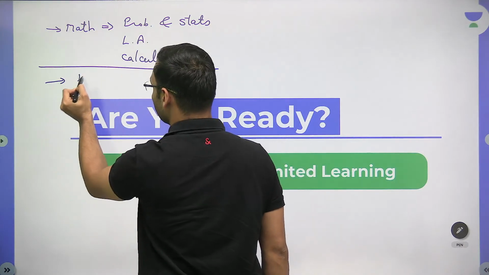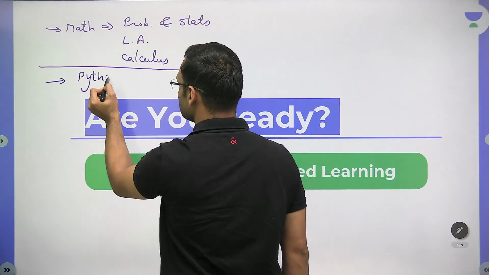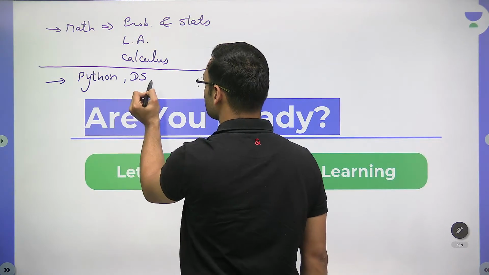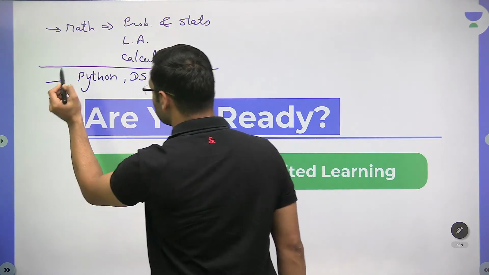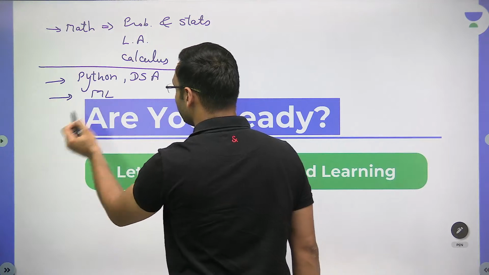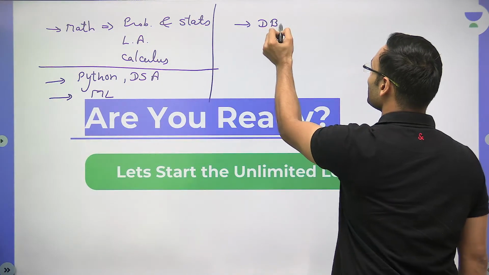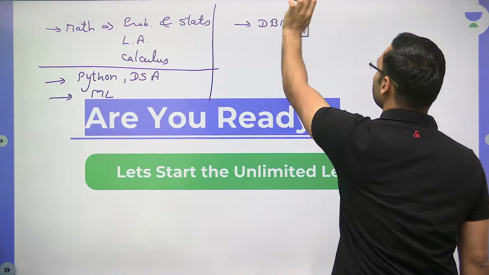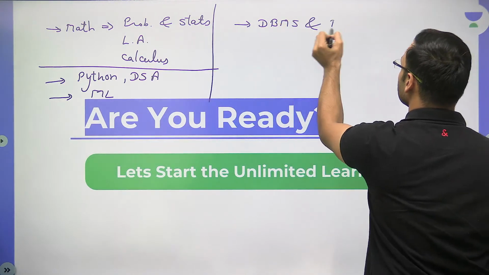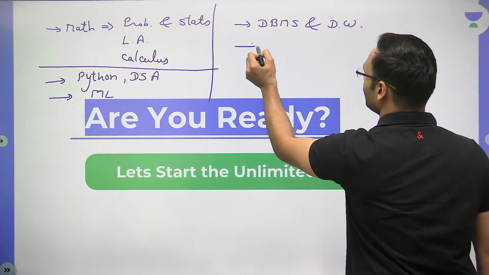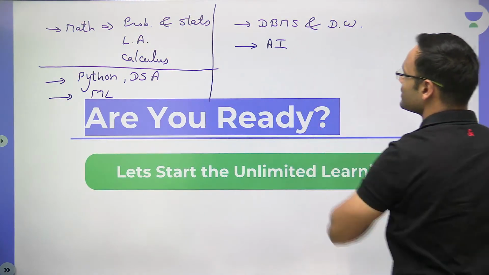After that, we have the Python language in the syllabus. Then we have data structure and algorithm in Python. Then we have machine learning. Then we have DBMS, database management system, and data warehousing. And we have AI. This is the syllabus.